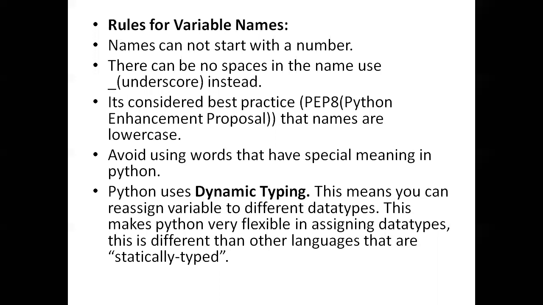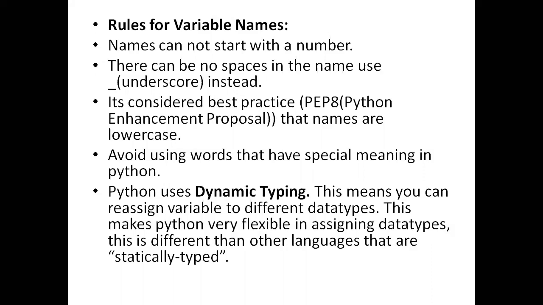So simply we say that Python variables are dynamically typed. What is meant by dynamic typing? It means you can reassign the variable to different data types. If you want to assign the same variable an integer, you can. If you want to assign the same variable another type, you can also assign.